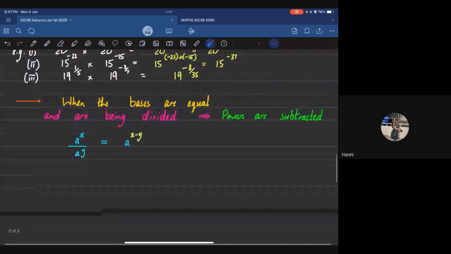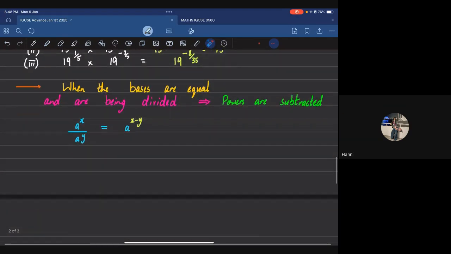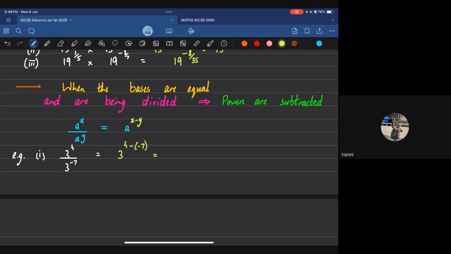Now, for any example, I'll think of an easy one this time around. So, for example, let's just say 3 raised to the power 4 over 3 raised to the power minus 7. One thing that I know for sure is that my base is going to remain 3, and 4 minus minus 7 gives 11. So it's going to be 3 raised to the power 11.